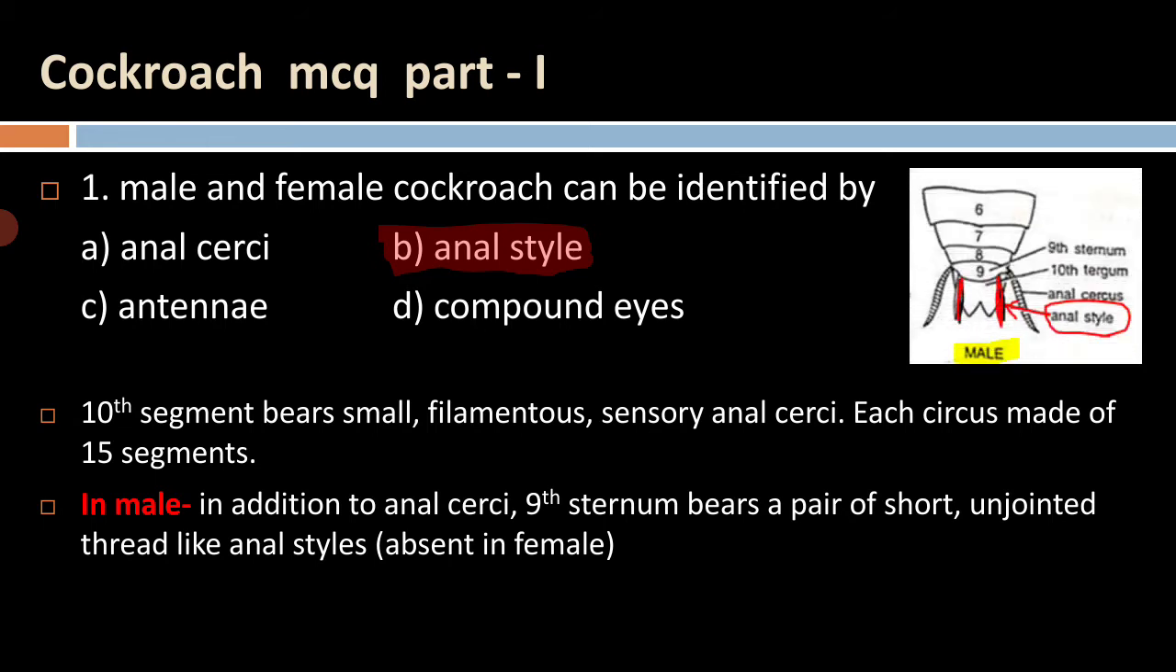So in this diagram we can see the anal style, which is an unsegmented short structure present only in the male cockroach.